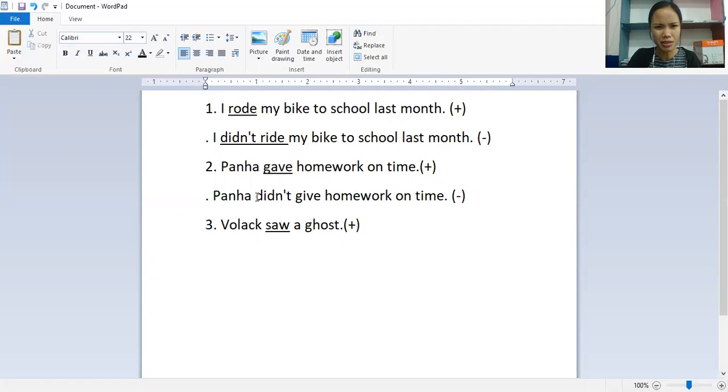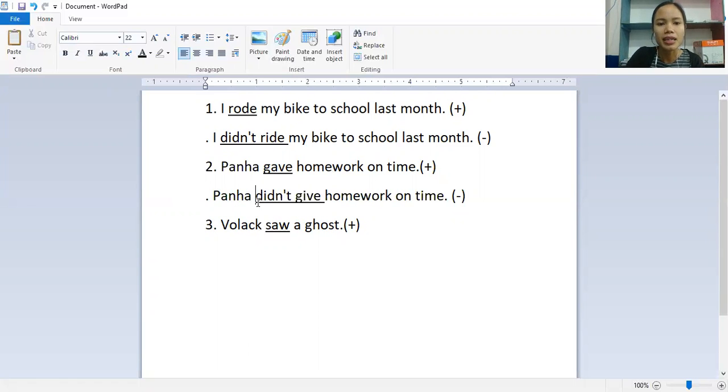So this is how you change from a positive sentence to a negative sentence, similar to what I just explained with number 1. Again, you can't say Panya didn't gave homework on time. It's completely wrong. You can just say Panya gave homework on time in the positive, but when you change it to negative, just add did not or didn't.